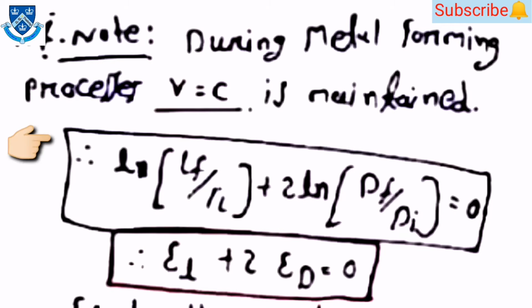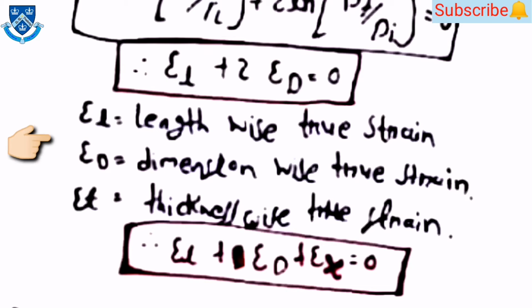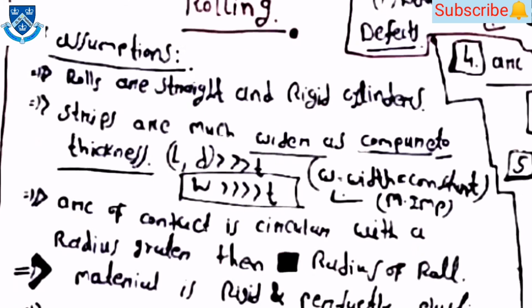The equation will be like ln(Lf upon Li) plus 2 into ln(Df upon Di) is equal to 0. That means epsilon_L plus 2 into epsilon_D is equal to 0. Here epsilon_L is the lengthwise true strain, epsilon_D is the dimension-wise true strain, and epsilon_T is the thickness-wise true strain. So you can use the equation epsilon_L plus epsilon_D plus epsilon_T is equal to 0.